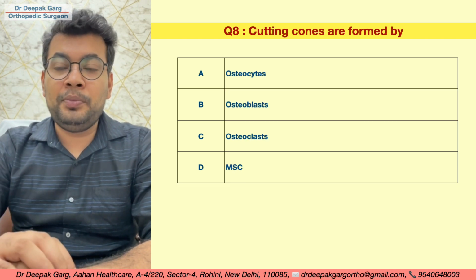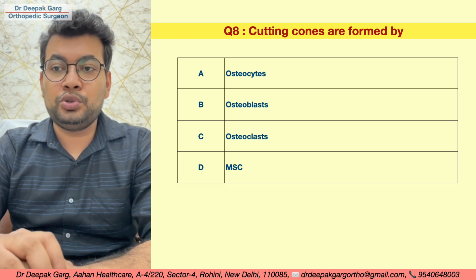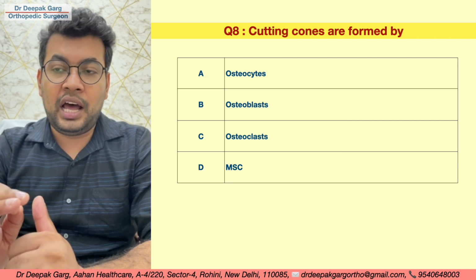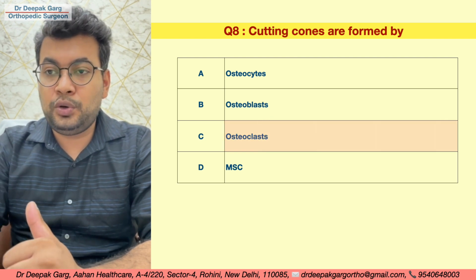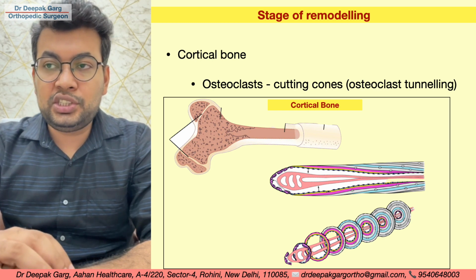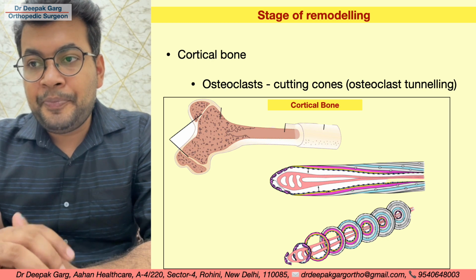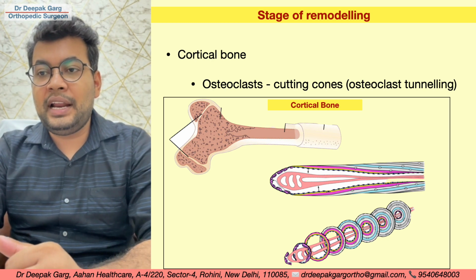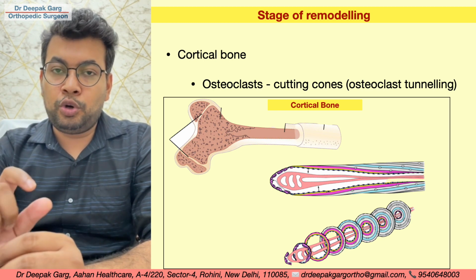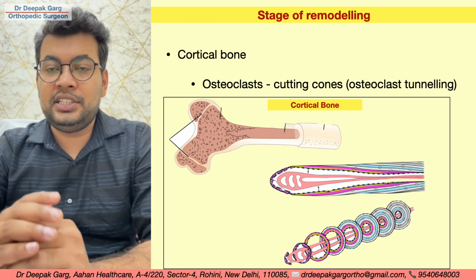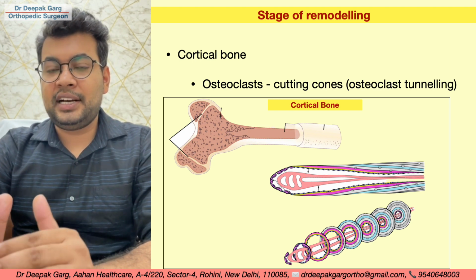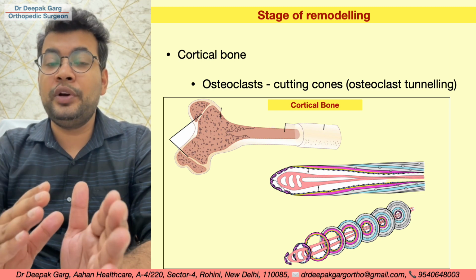Cutting cones are formed by: osteocyte, osteoblast, osteoclast, mesenchymal stem cells. So the answer in this case is osteoclasts. Let's look at the details of cutting cones. This is seen in bone remodeling. So let's look at the stage of remodeling in cortical bones. If we have this cortical bone and there is a fracture, at the fracture site the normal Haversian canal system that was there is disturbed in the cortical bone. So fracture healing has already occurred. Bone is consolidated. Now it is going into remodeling.